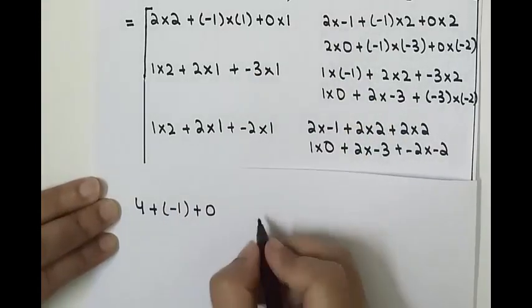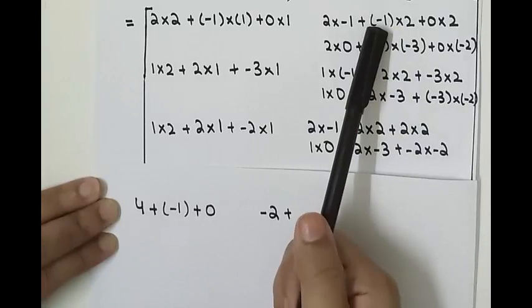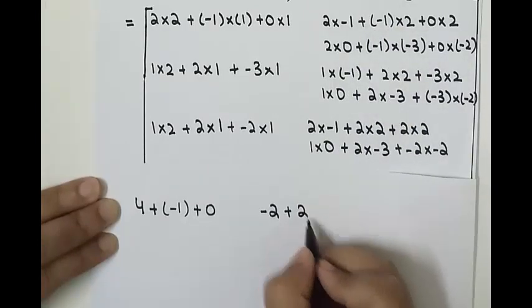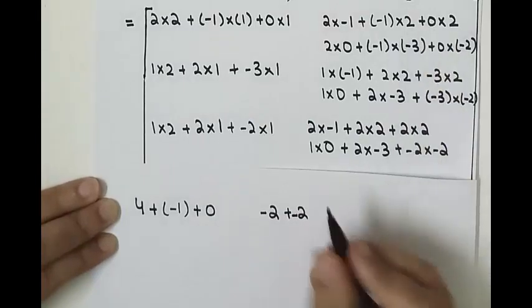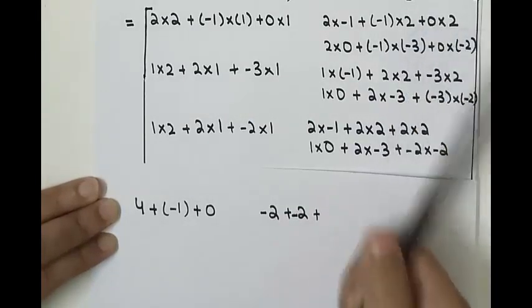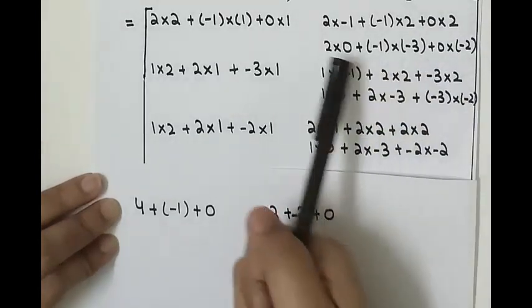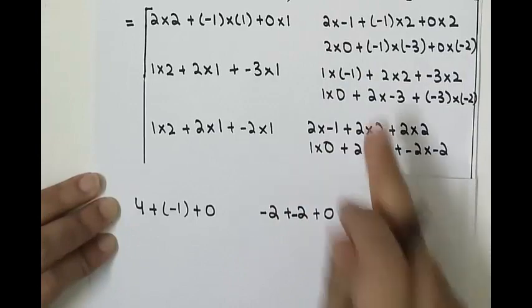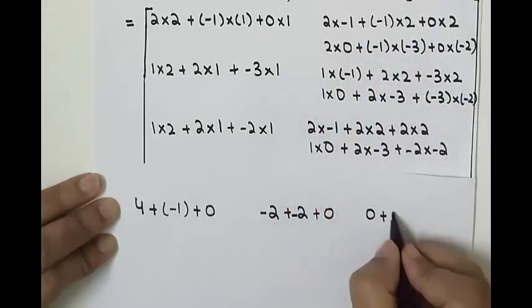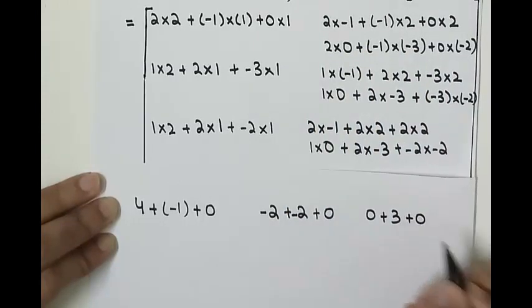Then 2 times minus 1 is minus 2, plus minus 1 into 2 is minus 2, plus 0 into 2 is 0. Then this one, 2 times 0 is 0, plus minus 1 times minus 3 is 3, plus 0 into minus 2 is 0.